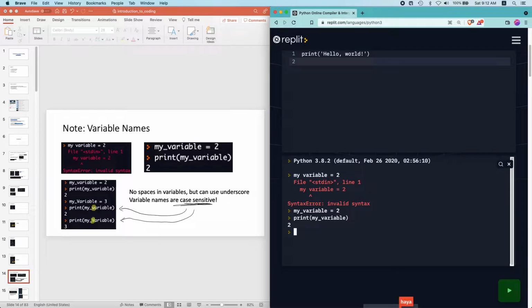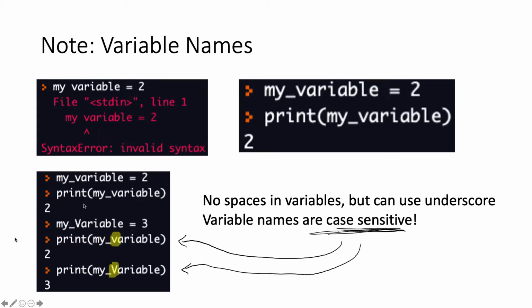Another thing to note is that variable names are case sensitive. So you see in this picture below, we have a variable called my variable with all small letters, and the next line over here, we have a variable called my variable with capital V. And if we print those two values, you realize that they have different values. So these two containers, they are not linked in any way. These two variables, they are different variables. So it's case sensitive. Just note that.